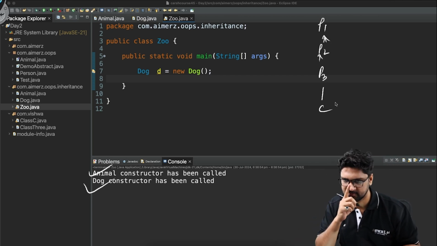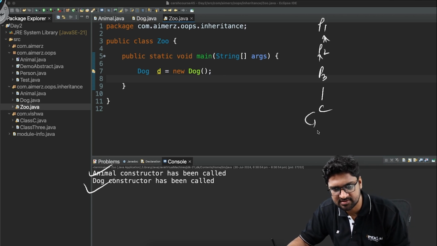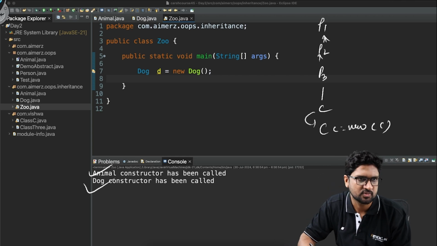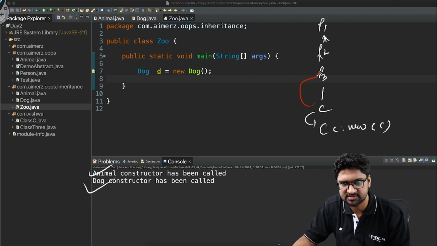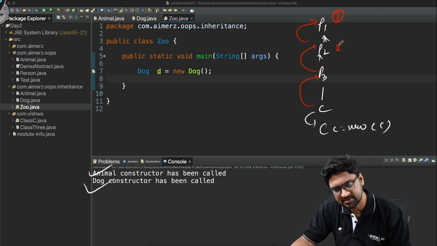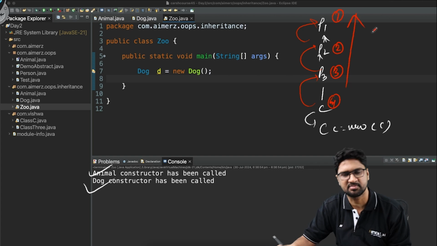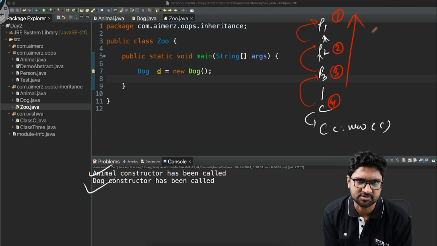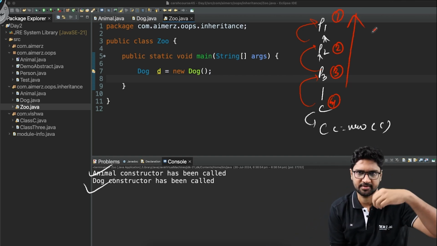So whenever you have parent 1, parent 2, parent 3, and then let's say this is the final child, and you try to create the object of this, C equals new C, what will happen is that first this constructor will be called, then this constructor, then this constructor, and finally this constructor will be called. Please keep in mind the order in which the constructors are called here.